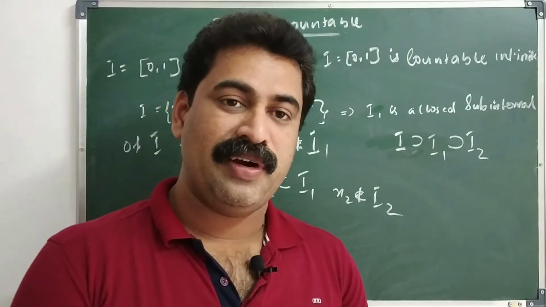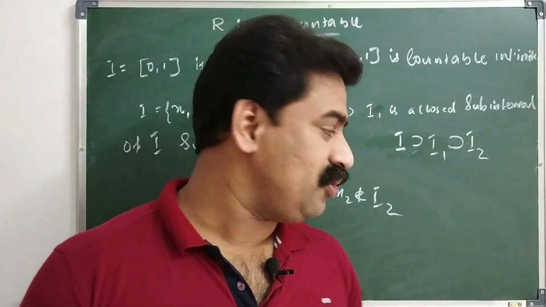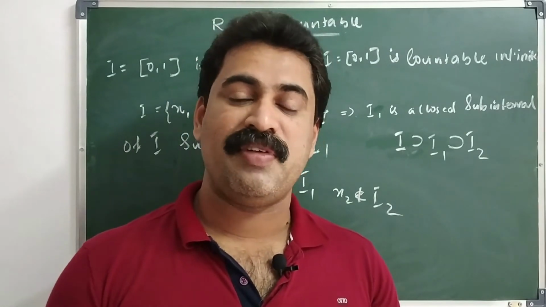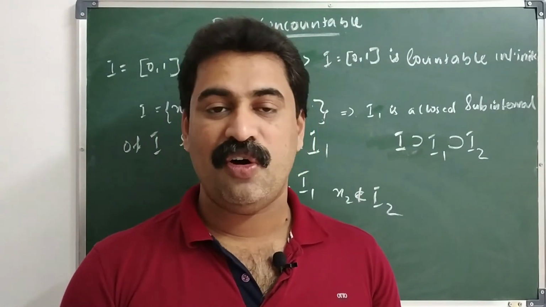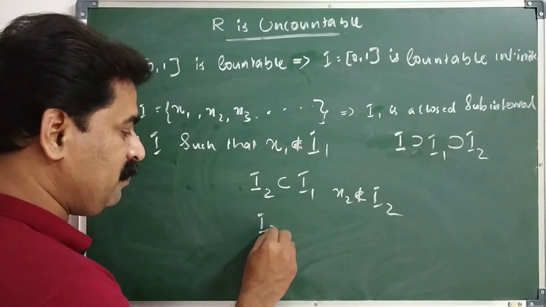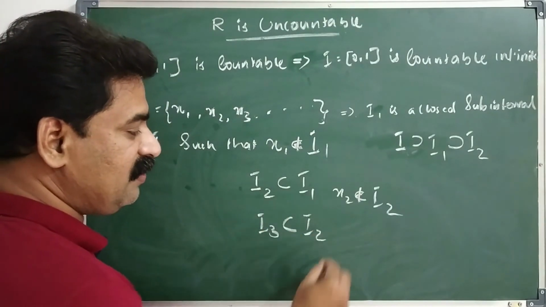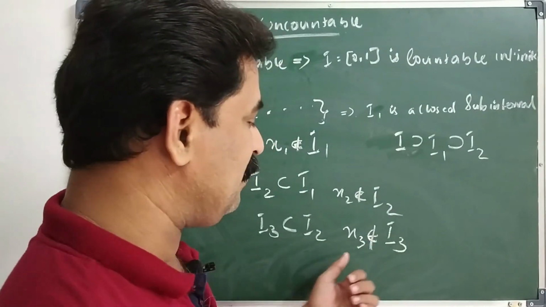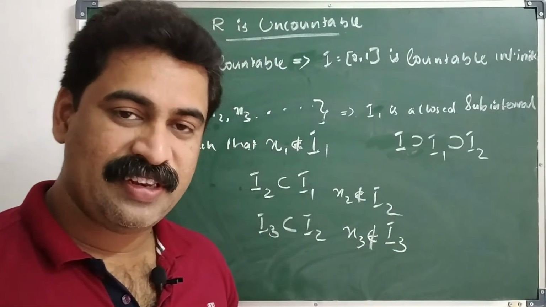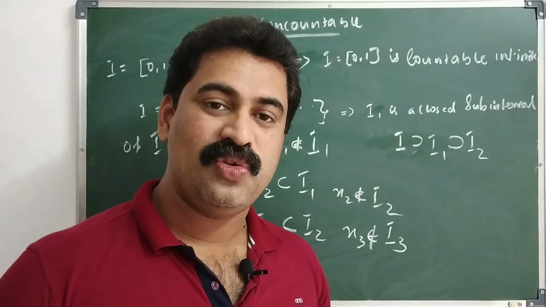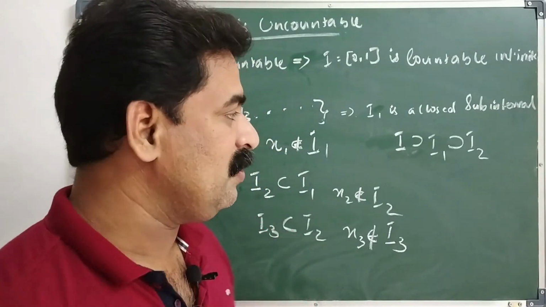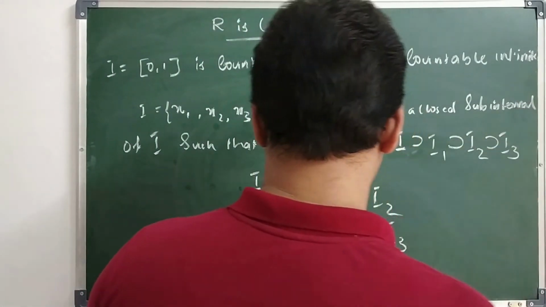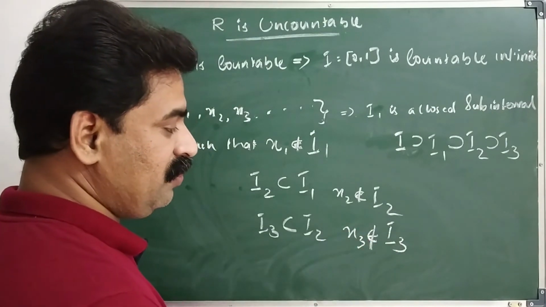That means x1, x2 do not belong to I2. Next we take a closed subinterval I3 of I2 such that x3 does not belong to I3. So we can say that x1, x2, x3 do not belong to I3. So here we can write I2 superset I3. Also x3 does not belong to I3.